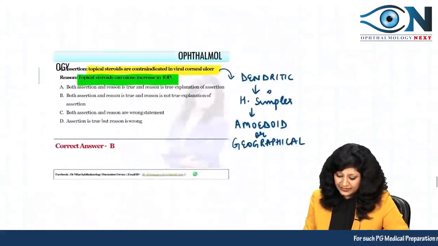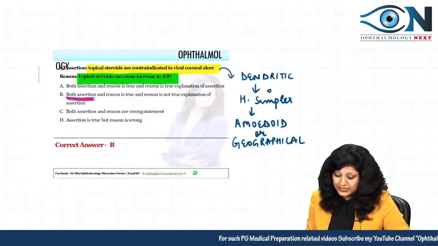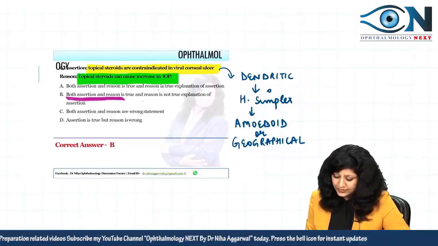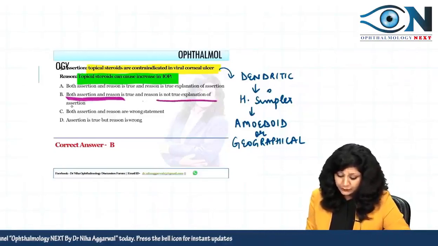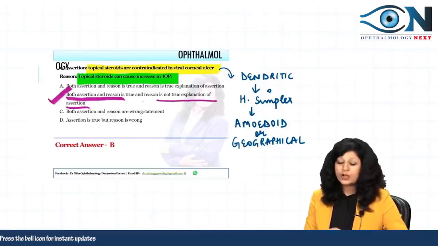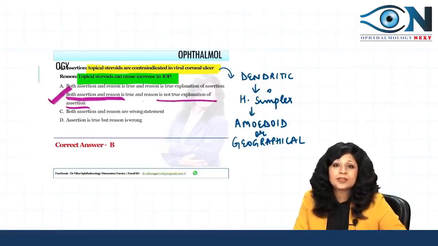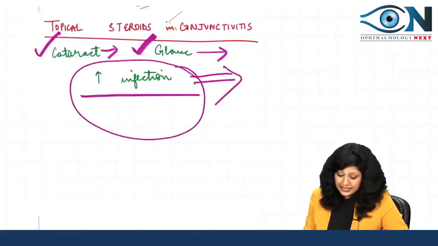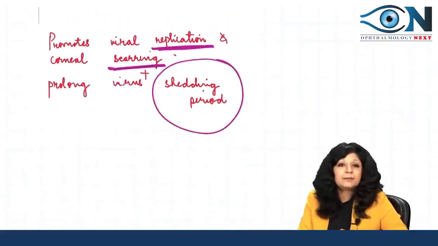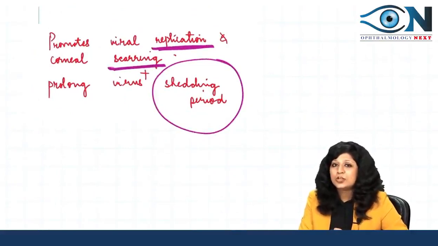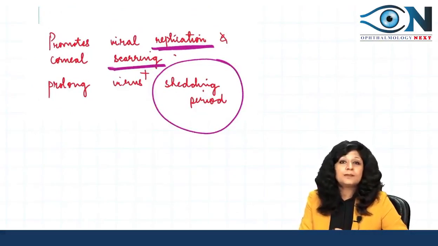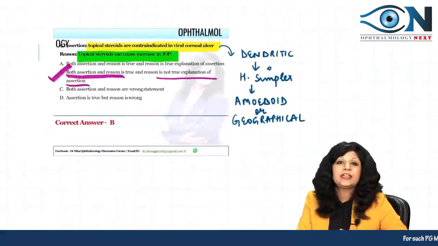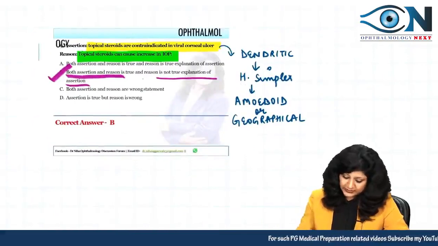So yes, therefore I can say that both assertion and reason are true, and reason is actually not the true explanation of the assertion. Okay, why is it not the true explanation? Because actually it is due to the increased infection, and this increased infection is due to the viral replication, corneal scarring and the shedding period. So though it is causing the glaucoma, it is not the main reason why they are contraindicated in cases of the viral corneal ulcer. Okay.